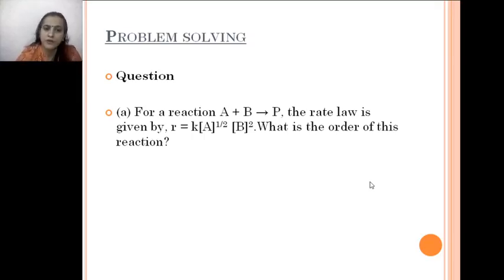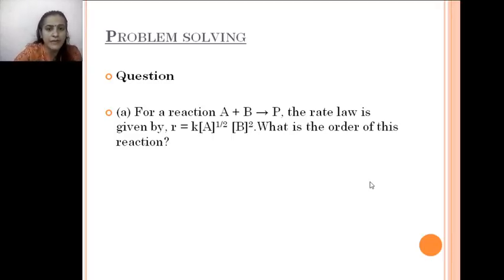Here I have mentioned a few problems. For a reaction A plus B gives product, the rate law is given by R equals K A to the power 1 by 2, B square. What is the order of this reaction? Now how can we get the order of reaction? We have to sum up the powers written on the concentration terms in square brackets. Here the powers are 1 by 2 and 2.